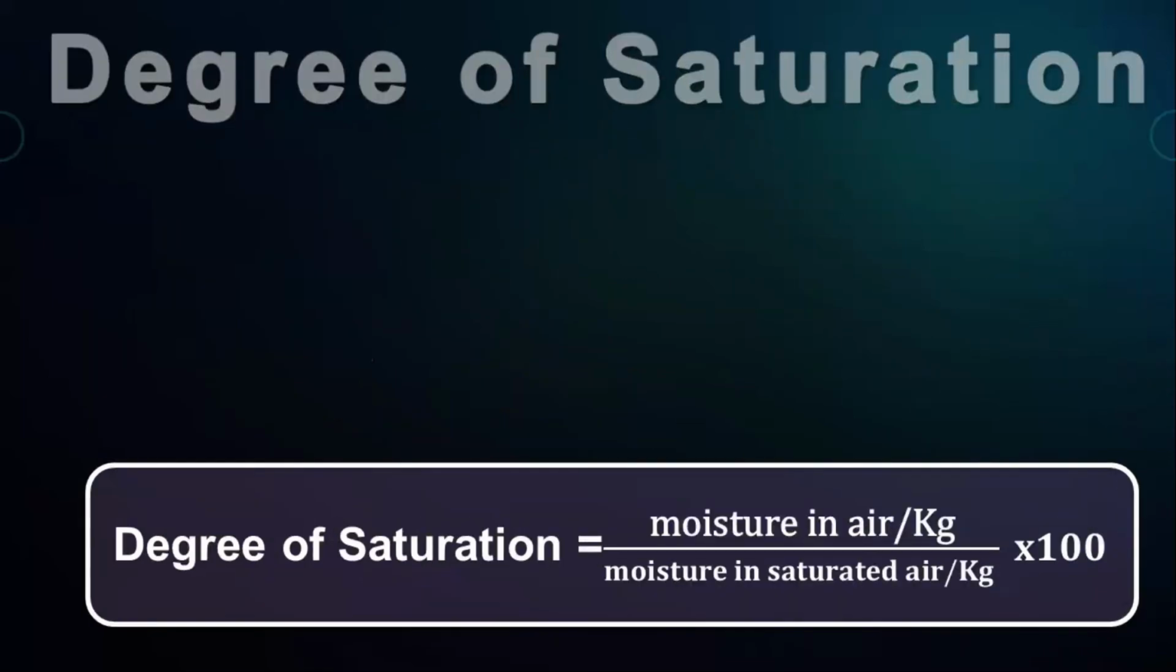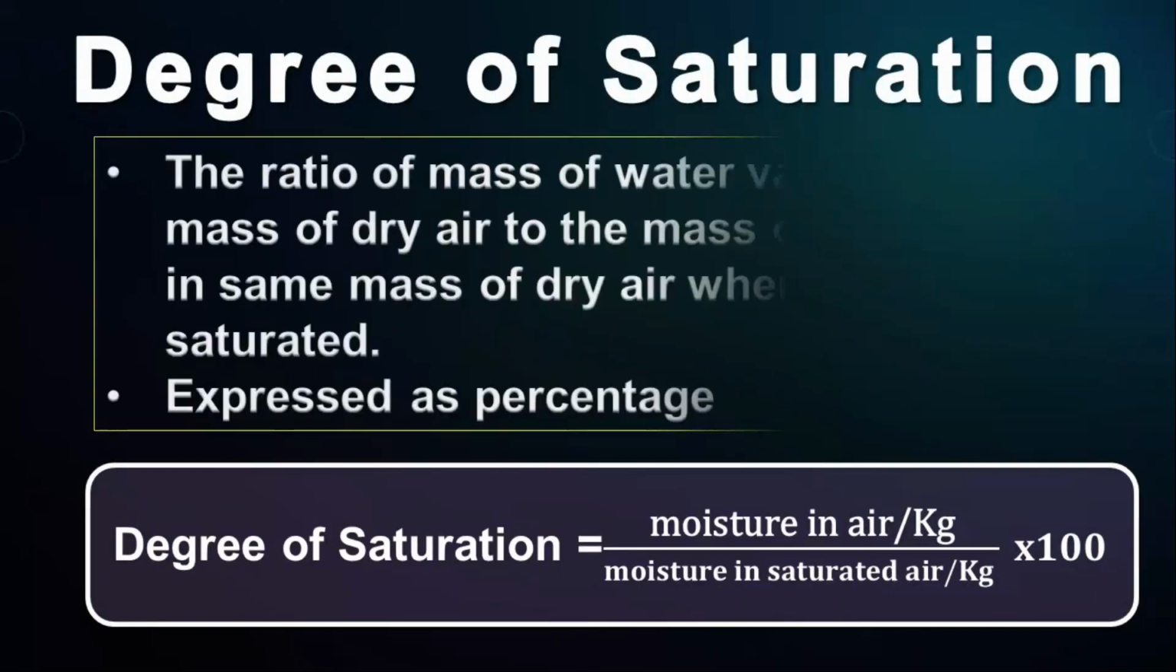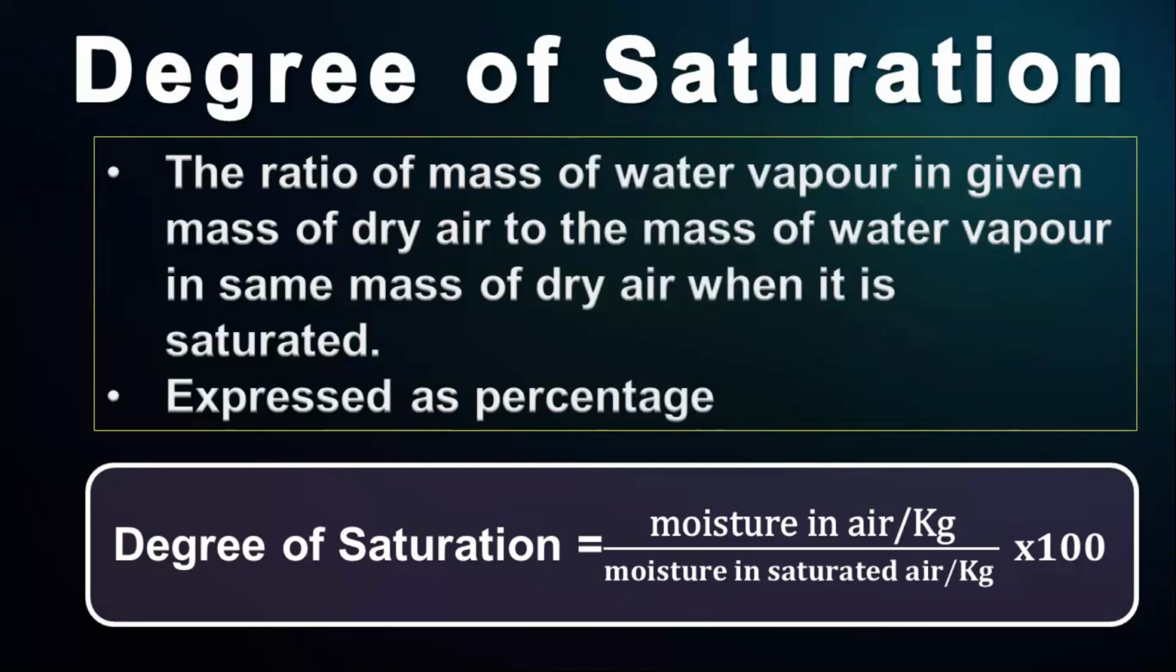Next, degree of saturation. Degree of saturation is the ratio of mass of water vapor in a given mass of dry air at given temperature and pressure to the mass of moisture in the same mass of dry air when it is saturated at the same temperature and pressure. Remember, relative humidity is related to per unit volume, whereas degree of saturation is related to per unit mass. In space cooling or heating, we are concerned about volumes. Hence, we commonly use relative humidity.